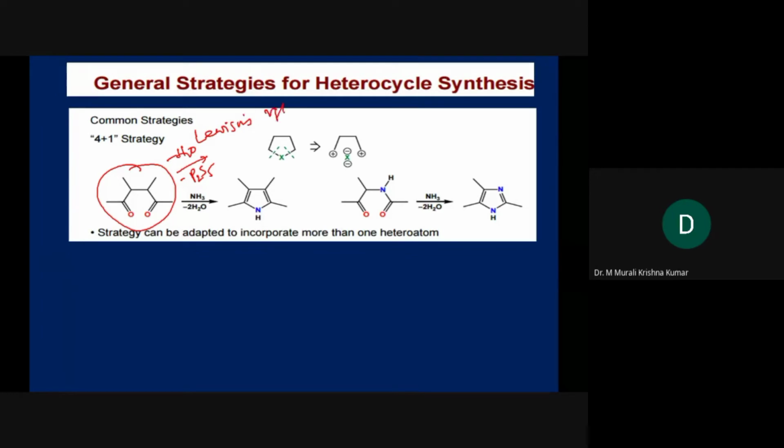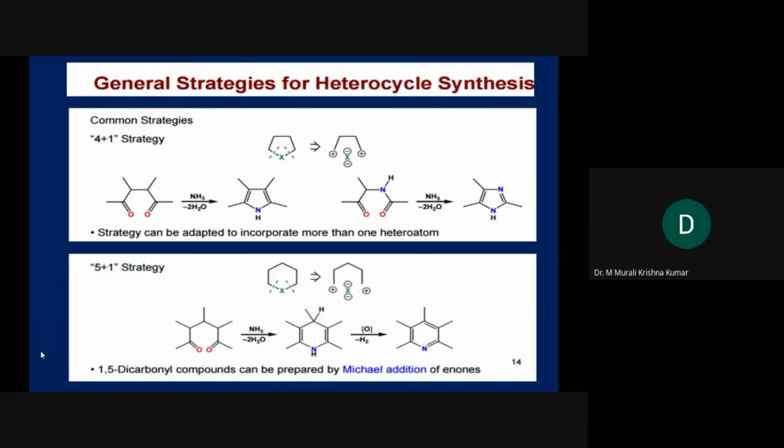Lawesson's reagent will help you replace the oxygen in furan with sulfur to give thiophene. In the case of 5-membered rings, just to show how you extend your thought process, if you wanted to prepare a 6-membered ring, you simply can break over here so that you can construct the pyridine ring by using the same kind of strategy.